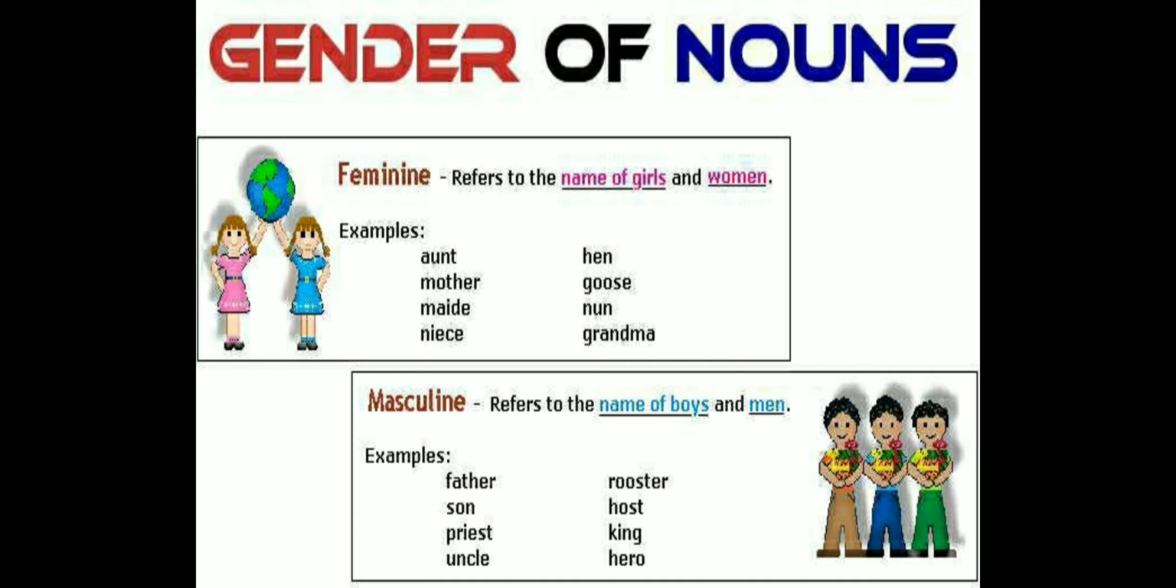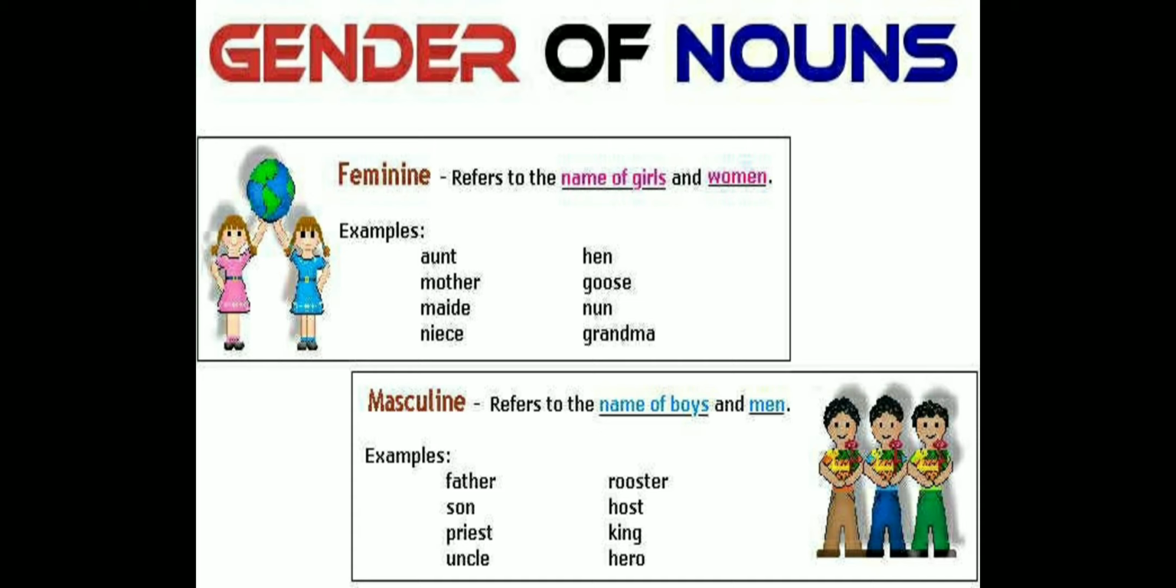Let us see who all are in the feminine gender, like your aunt, your mother, your sister, your niece, your grandmother. They all are the females in your house, the relatives, the female members. Then we are referring to the feminine gender. While when we talk about the male members, like your father or the son of your father, your grandfather, your uncle, king or a hero, then we are referring to the male members, which is the masculine gender.